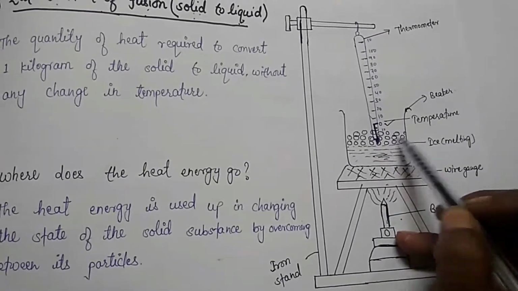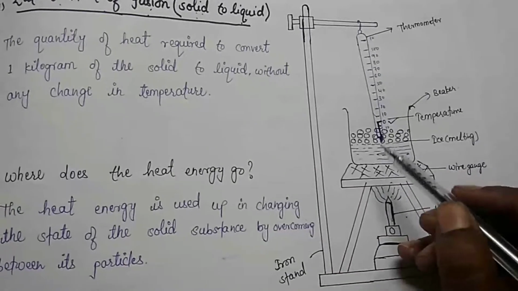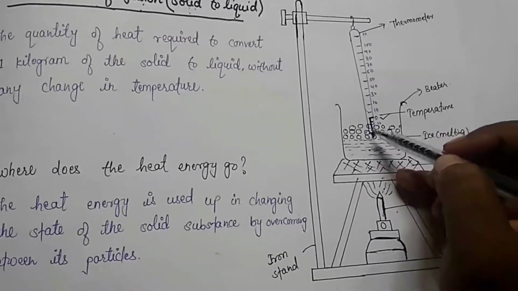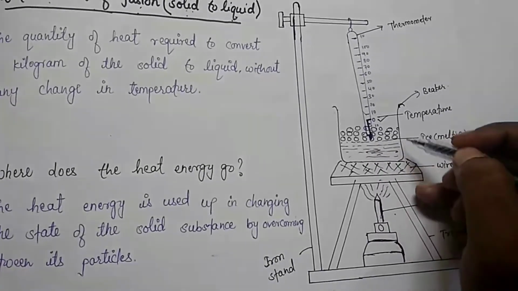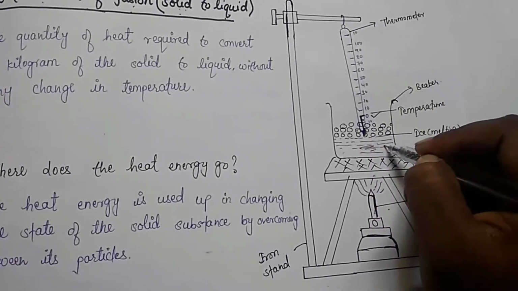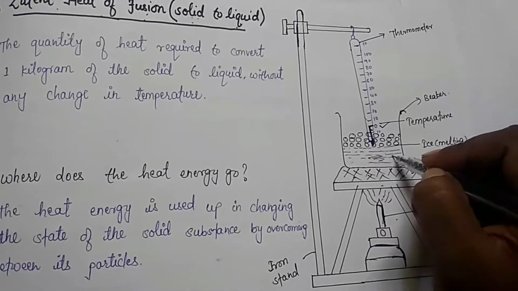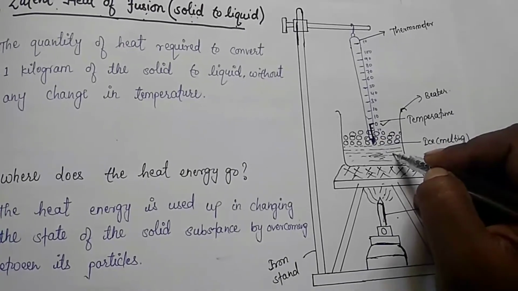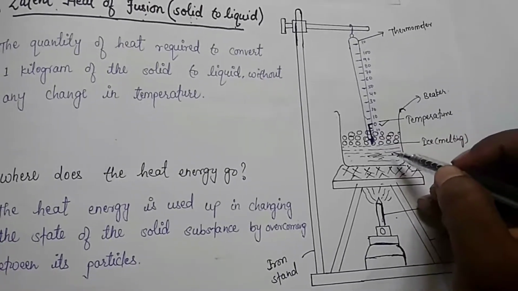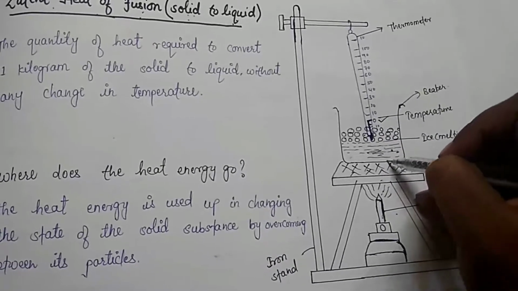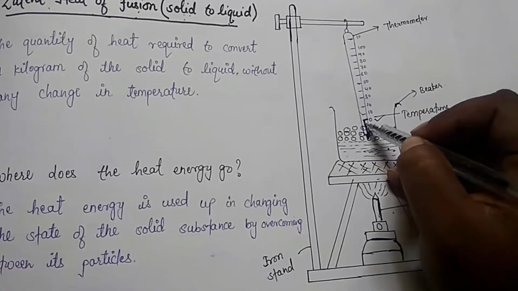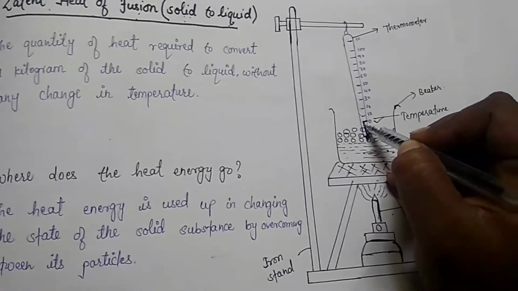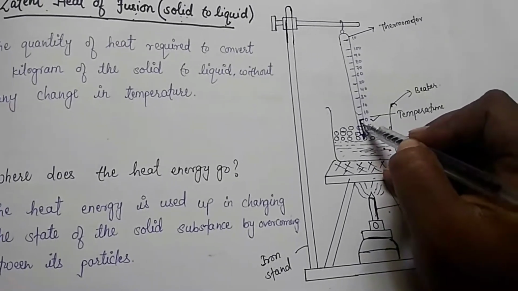This is water and this is ice. And we keep on recording the temperature as the ice melts into water. As more heat is given, more ice turns to water. But the thermometer reading remains constant at 0 degree Celsius.